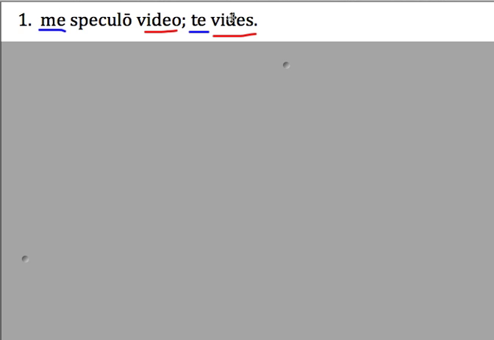Continuing that thought, you see yourself in the mirror. I see myself in the mirror. You see yourself. Me and te are functioning here as what are called reflexive pronouns. And that means they're ultimately reflecting back to the original subject. That's a reflexive pronoun.